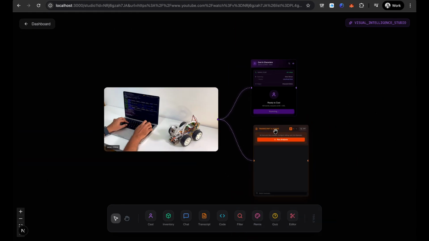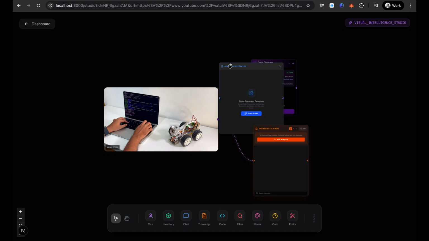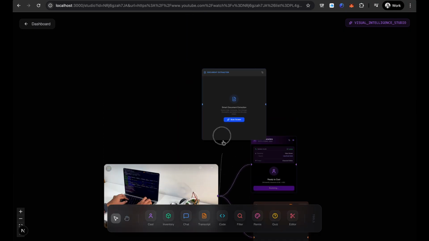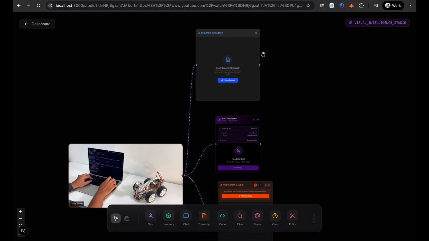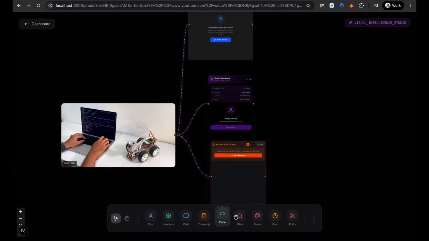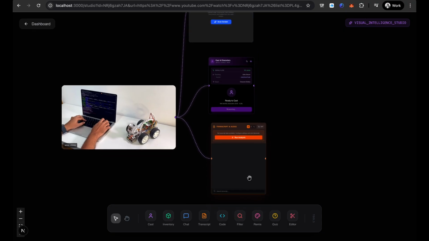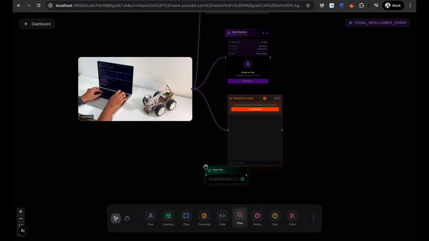Then another node is the code node, where we extract the document from it. Let's connect it here. Then another part is filtering the frame. Let's filter the frame for a few purposes.